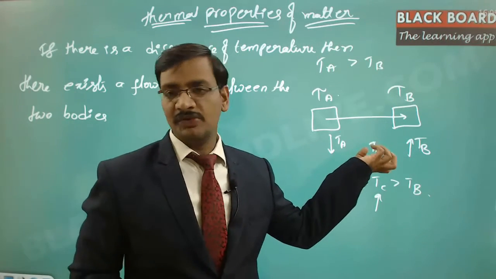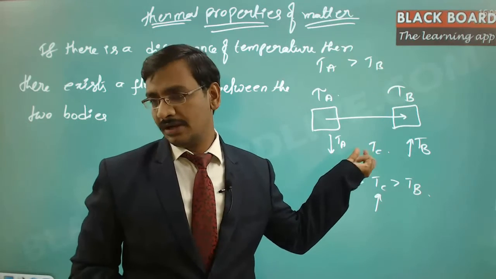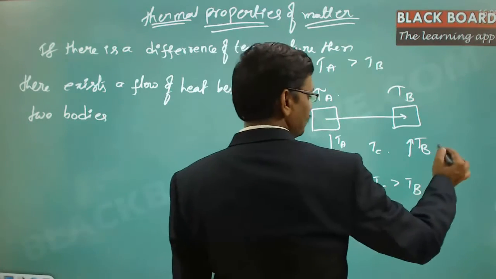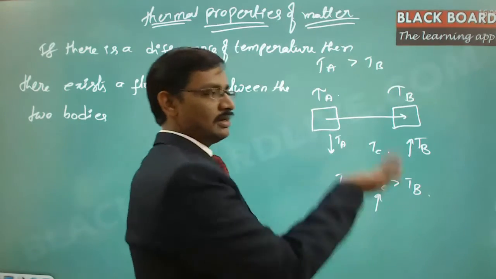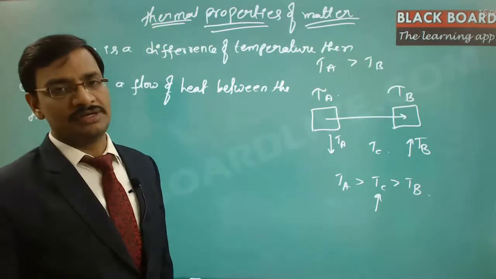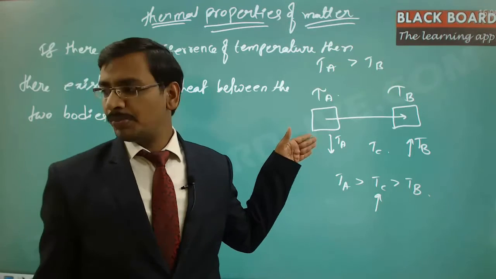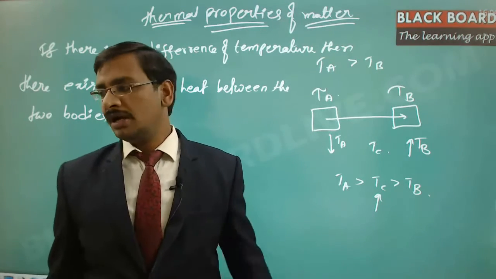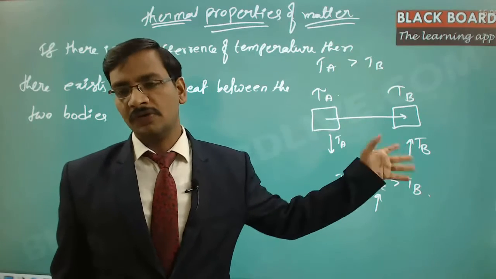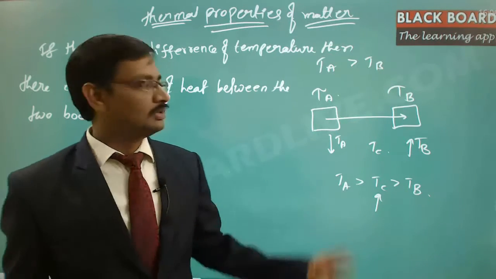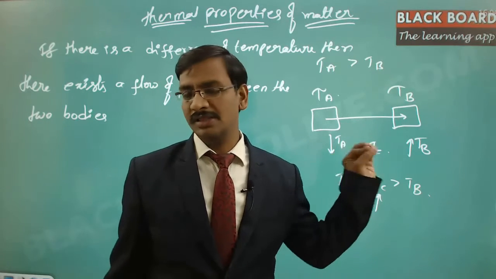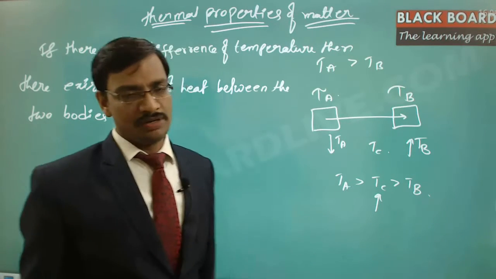Somewhere in between, let us say 50 degrees centigrade, both bodies will achieve. Here the temperature of the body at 20 degrees centigrade is raised by 30 degrees. Similarly, the temperature of TA, which is 100 degrees, is reduced by a certain amount, depending upon the difference between the two bodies. So the amount of temperature difference does matter in this flow. This is one important aspect.